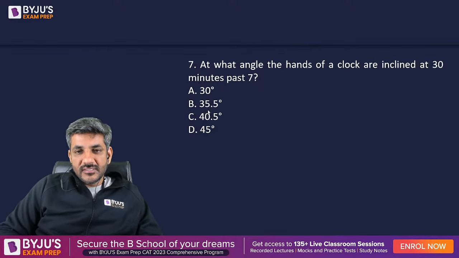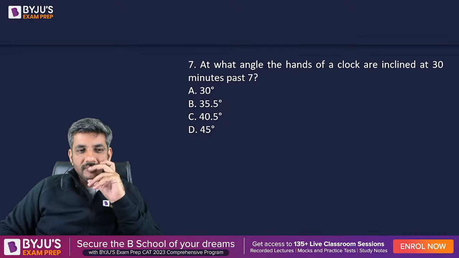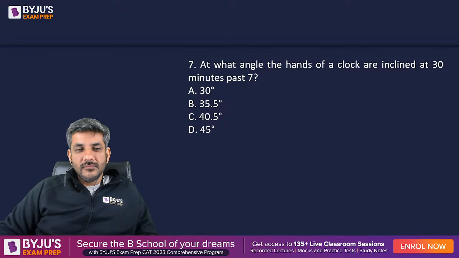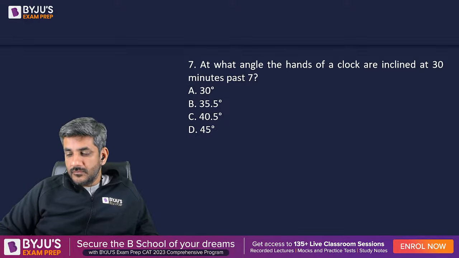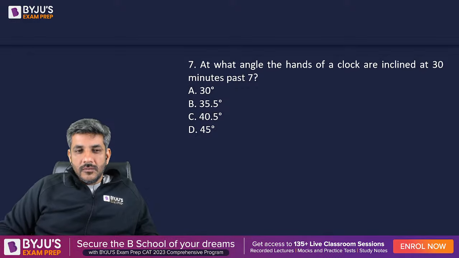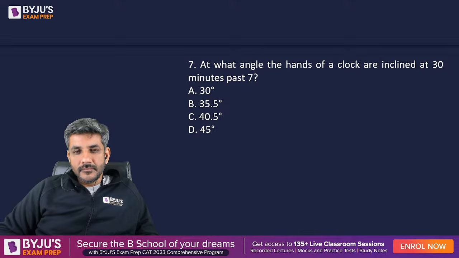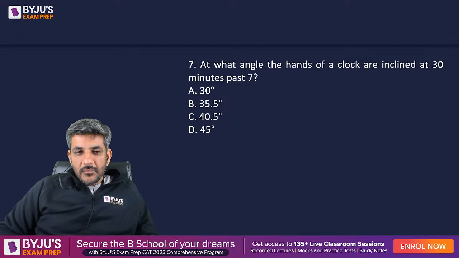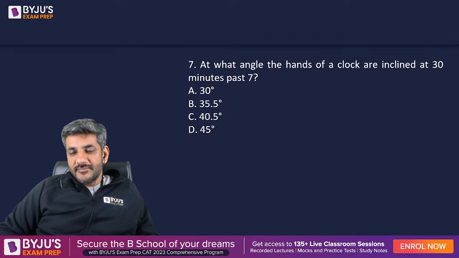I'll move ahead. Question number 7. Pranjul has got D. Yashasvi has got D. Pranjul is answering real fast.